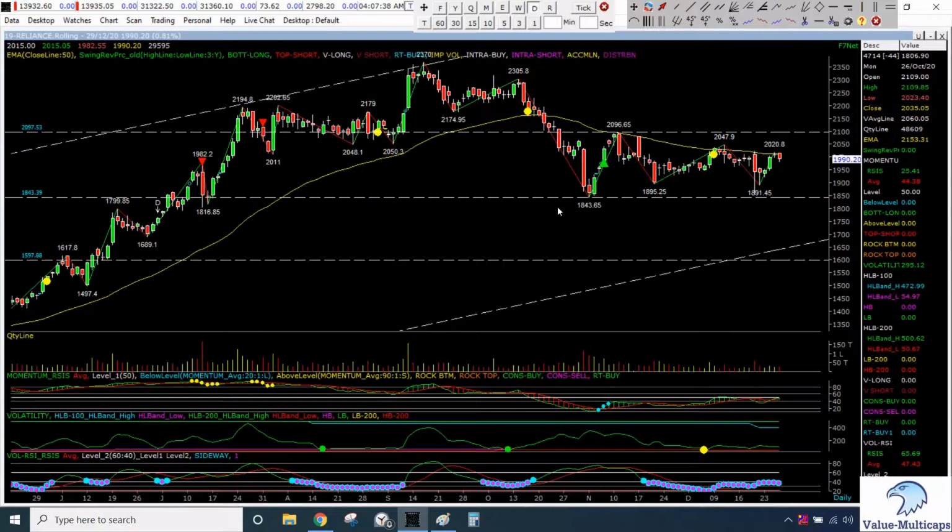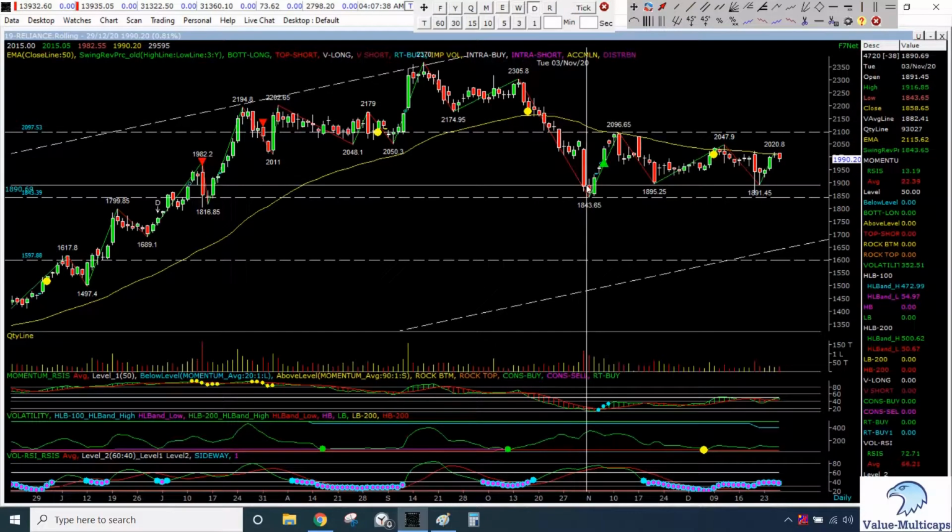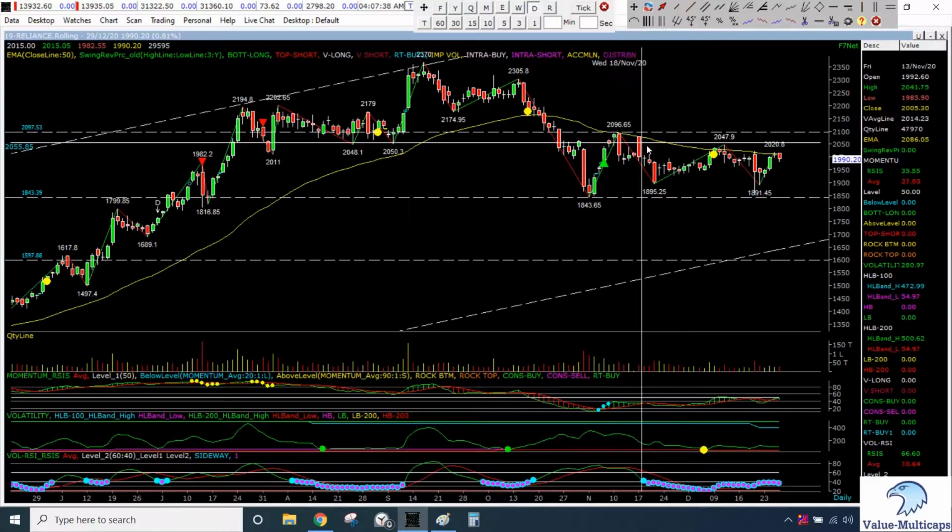So usually whenever the RSI of the volatility goes below the 20 level, you see a big move coming most of the time. It can be in either direction. Volatility does not predict the direction, but it tells you that the trend is coming. Once the volatility is rising, the trend is coming. So here it predicted that the market is going to go sideways.